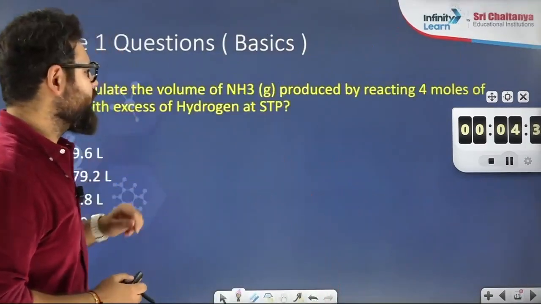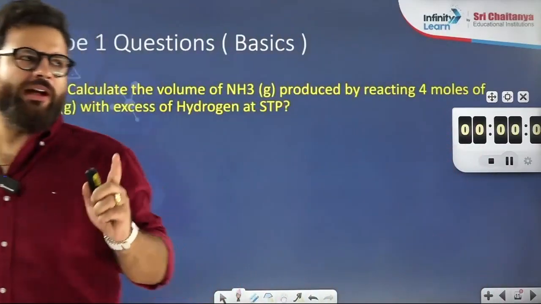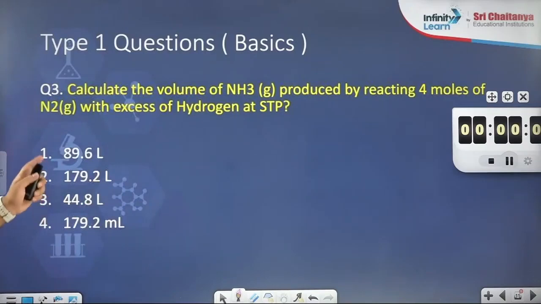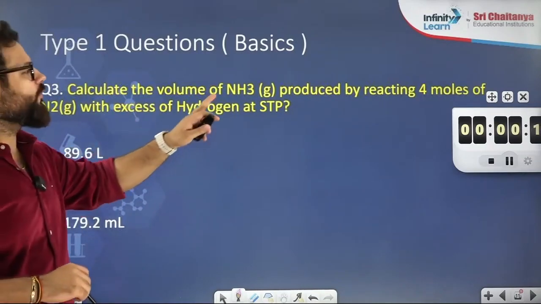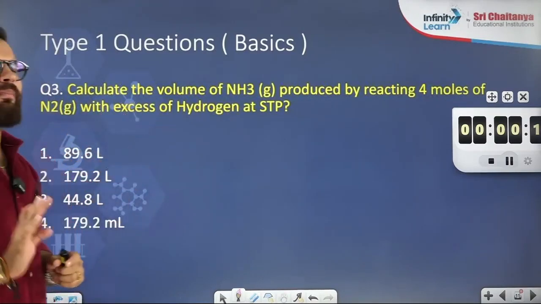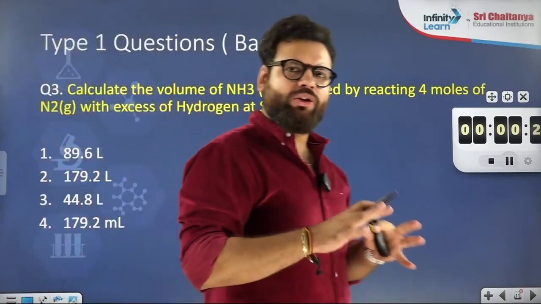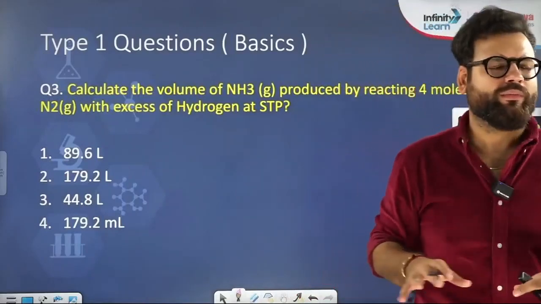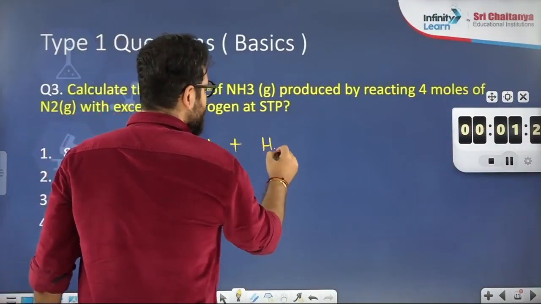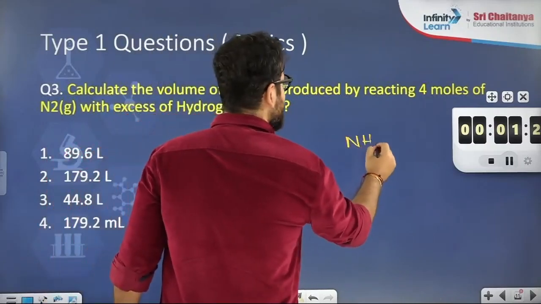Next one. All of you try this. All of you know the reaction of nitrogen and hydrogen. Balance it nicely and then try. Calculate the volume of ammonia produced by reaction of 4 moles of N2 with excess of hydrogen. It's a simple type question only. N2 is given, they are asking ammonia. N2, H2 give NH3.